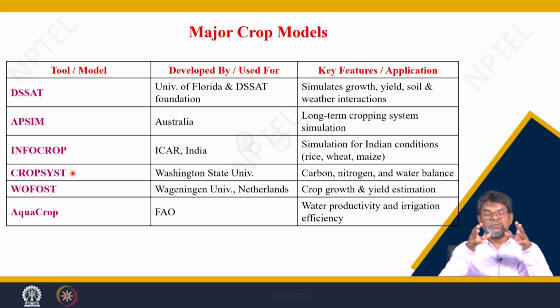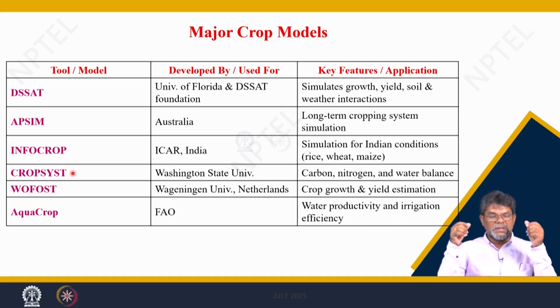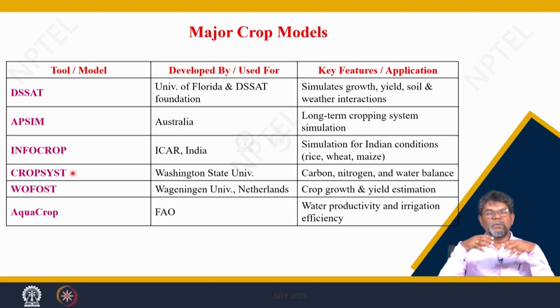Cropping system means, as we discussed earlier, you can have a single crop or multiple crops. Usually you do not grow a single crop in a year; we go for multiple crops in a year, and based upon resource availability, particularly irrigation water, we grow two or three crops in a year. So CropSyst is used to simulate cropping systems. Then we have WOFOST, developed in the Netherlands, and the AquaCrop model, also developed by FAO. So, these are the models available.